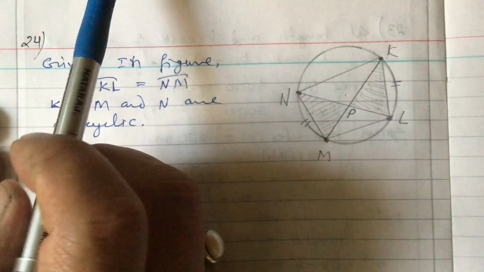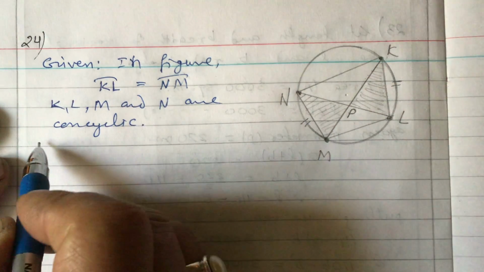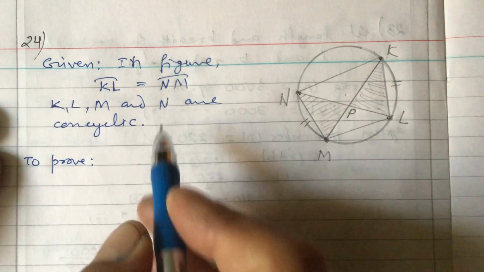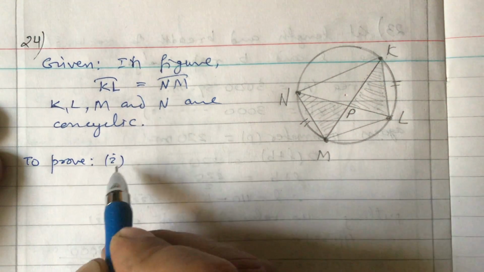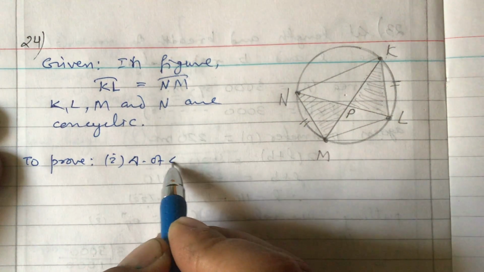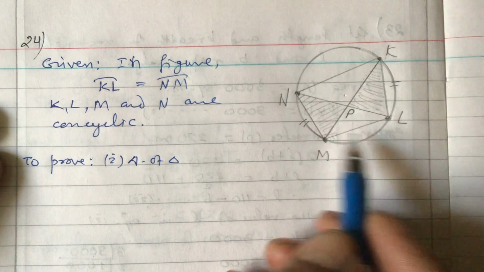Now what we have to do? We have to prove. Number 1, we need to prove that the area of triangle KPL is equal to the area of triangle NPM.